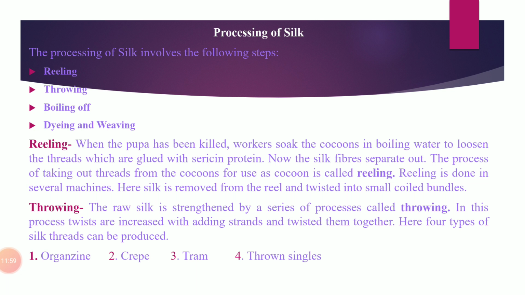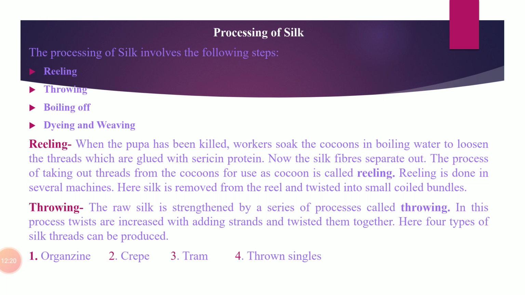Initially the melted sericin glues several silk filaments into a single thread which is wound onto a reel. Later the silk is removed from the reel. That is why this process is called reeling. And after that it is twisted into small coiled bundles.